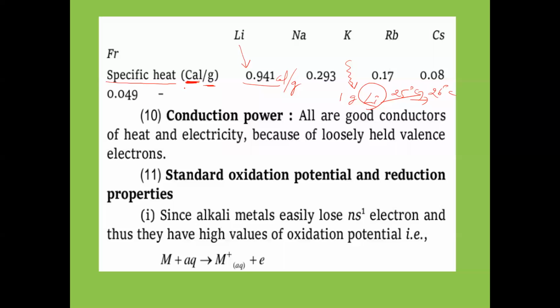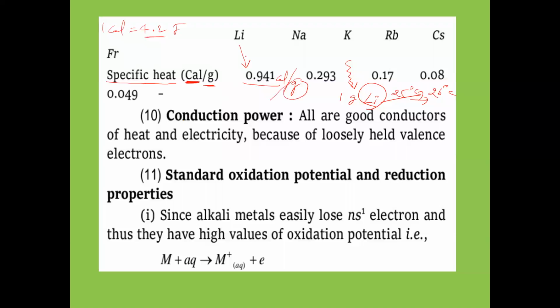Okay, that means if you want to increase the temperature of 1 gram of lithium by 1 degree, 0.941 calories of heat energy is required. That one keep in mind. And also remember 1 calorie is equal to 4.2 joules, more precisely 4.18. So in joules or calories we can take here.